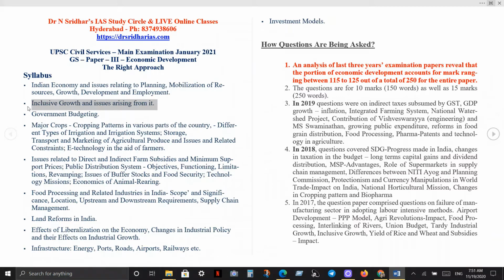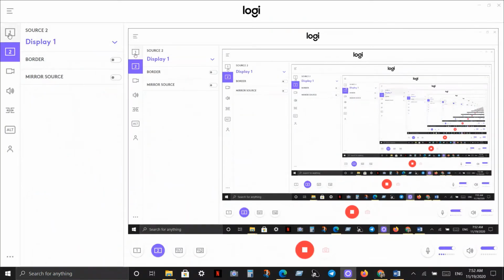Inclusive growth, we have a lot of old issues also, like the JAM Trinity model. What is inclusive growth? What are the salient features and the JAM Trinity model? What are the latest schemes that have been brought in, whether it could be the financial inclusion under Prime Minister Jan Dhan Yojana. We have more than 1 lakh crore, 1.37 lakh crore funds in Jan Dhan. And friends, it is considered one of the most successful schemes of the government as far as financial inclusion is concerned. And Jan Dhan has also become the main vehicle.